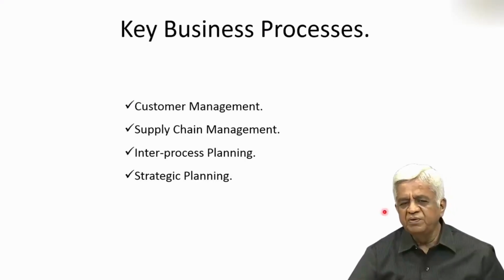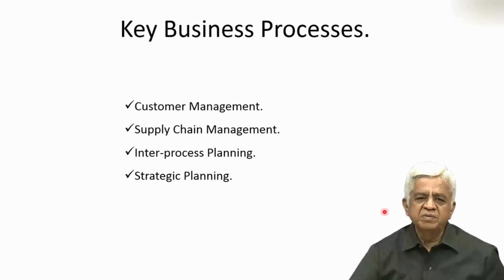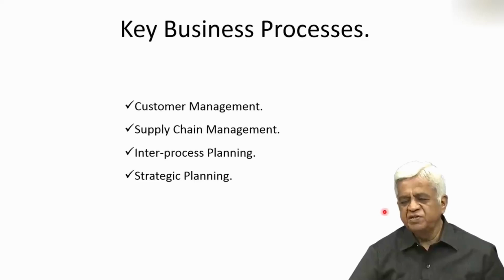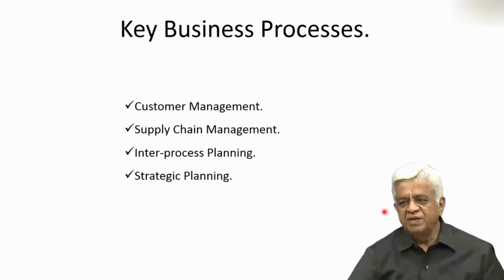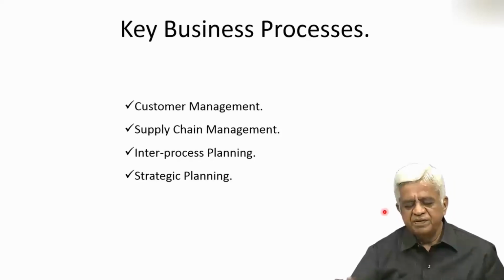Processes that you have to look at. What are the key business processes? Basically customer management, then the supply chain management, then the inter-process planning, then the strategic planning. These are the key aspects of business processes. Four of them: your customer management, then the supply chain management, then the inter-process planning, then the strategic planning.